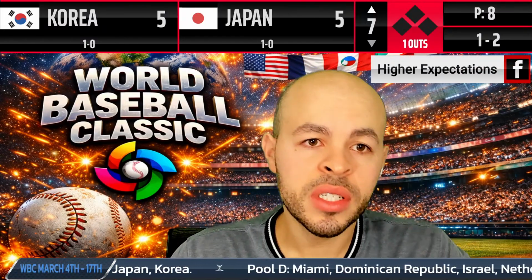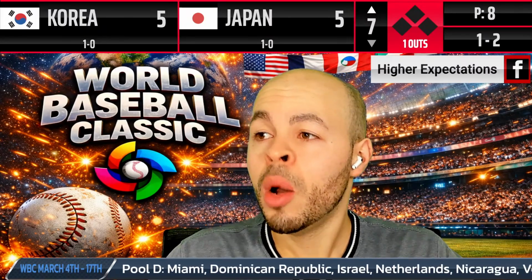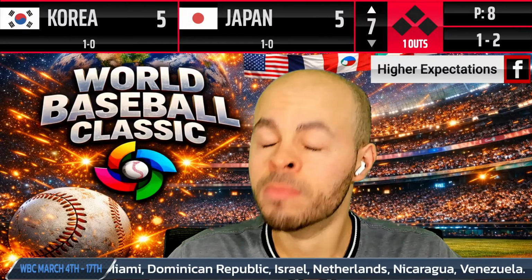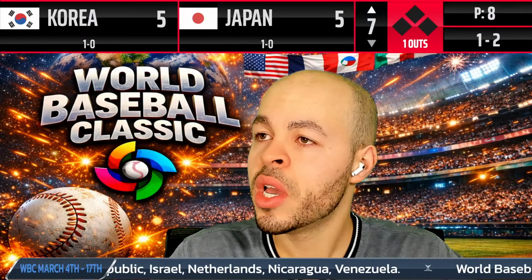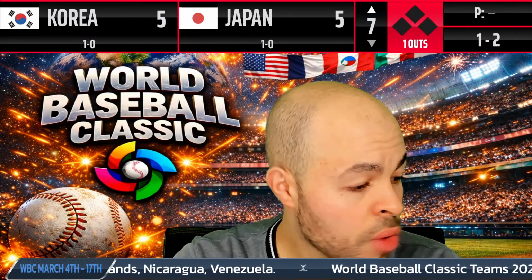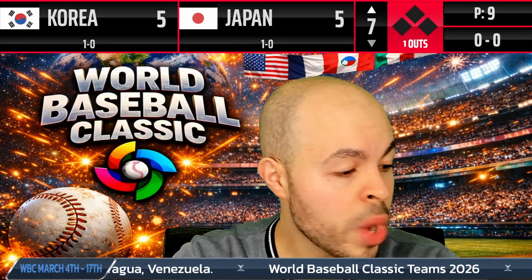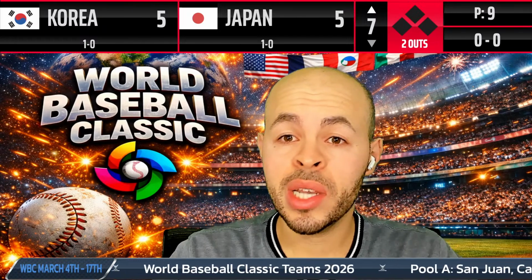The winner out of this game, look, it's not a guarantee because Australia is 2-0, but the winner out of this game has a really good chance. And Australia, they're 2-0 already. Here's the pitch. Strike three. The crowd is making noise. Two quick outs, two strikeouts in a row.